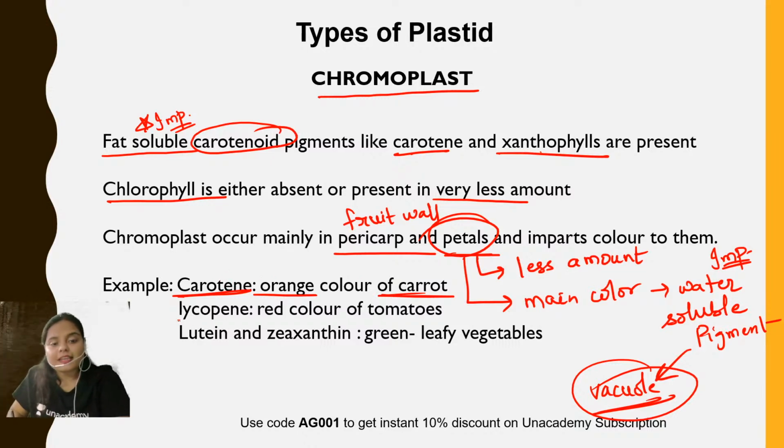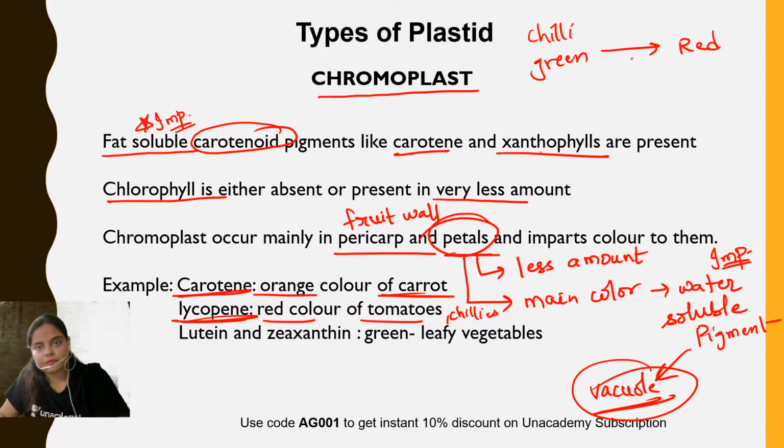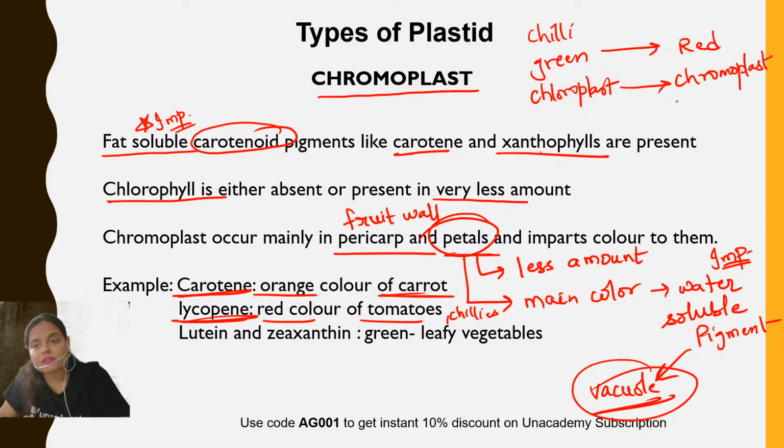Then the lycopene pigment is responsible for the red color of tomatoes and chilies. Remember, in the unripened stage, the chili is green. Upon ripening, the chili turns red. Green means chloroplast is present. Upon ripening, it gets converted into chromoplast. So see, one form is changing into another form, but the reverse is generally not seen.